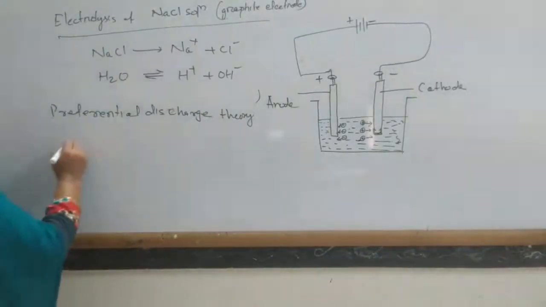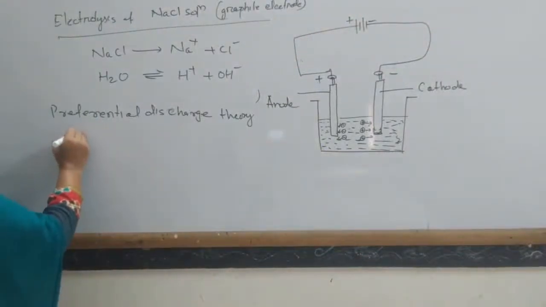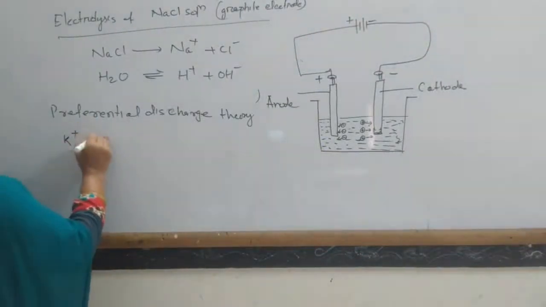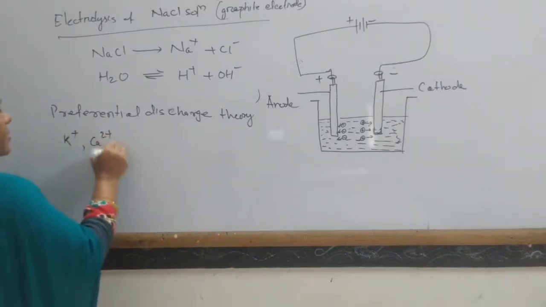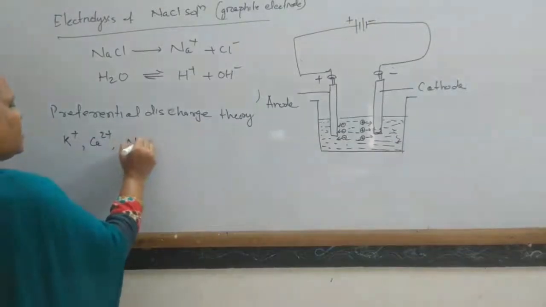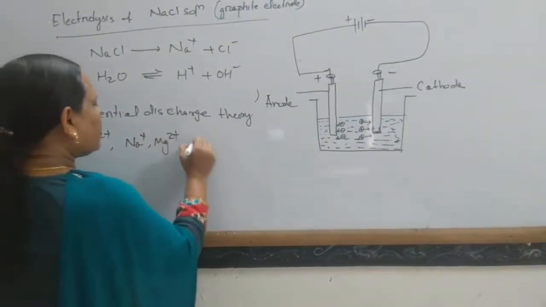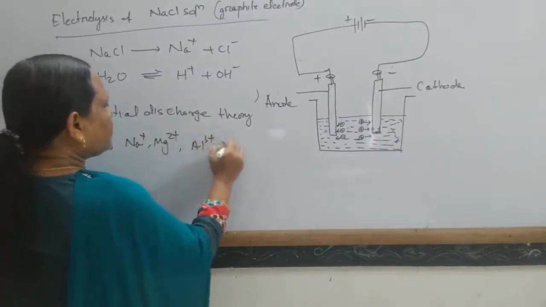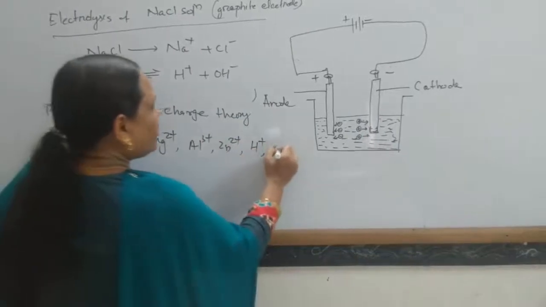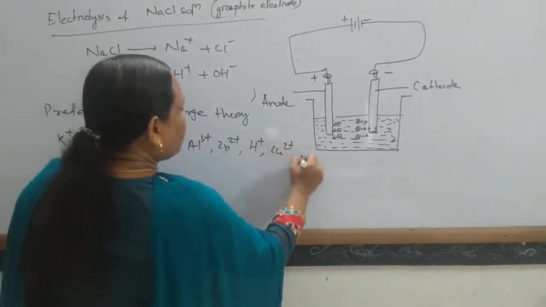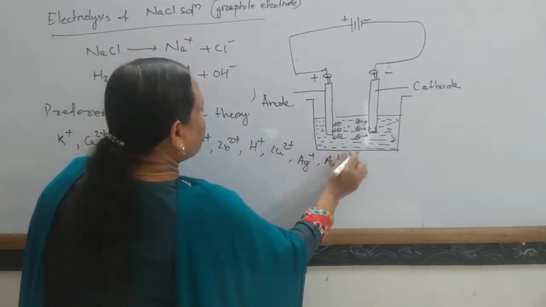In the case of some cations, the order is K+, Ca2+, Na+, Mg2+, Al3+, Zn2+, H+, Cu2+, Ag+, Au3+.